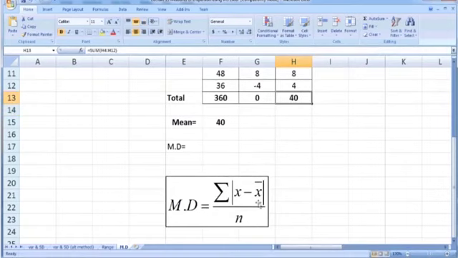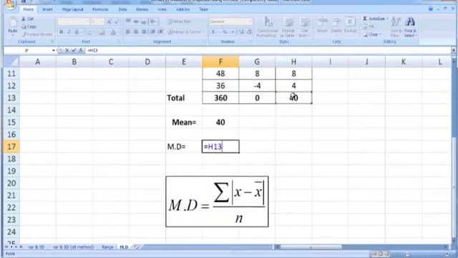If we divide this 40 by n, which is 9, we can get the mean deviation for this ungrouped data. So just put an equal sign and then this number divided by 9. So this will give us the mean deviation taken from the mean. So this is the mean deviation taken from the mean.